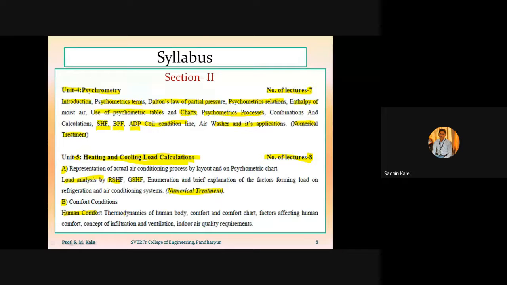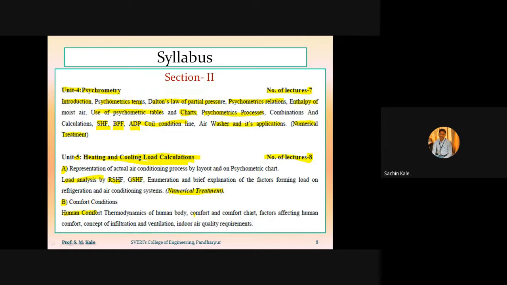We know that our normal body temperature is near about 37 degrees centigrade. The normal body temperature we maintain in our body is maintained using a control mechanism called the vasomotor control mechanism. With the help of that vasomotor control mechanism, our human body is always exchanging heat with the environment. So that is called the thermodynamics of the human body.